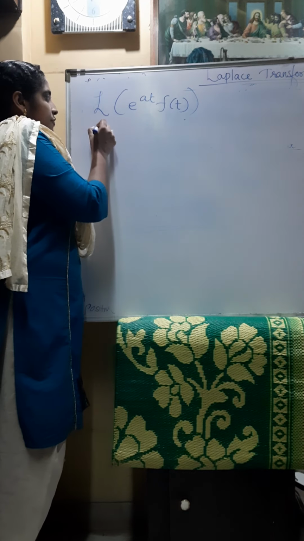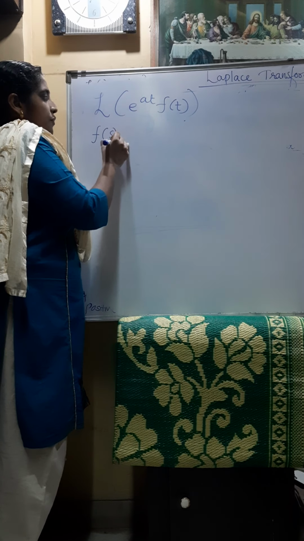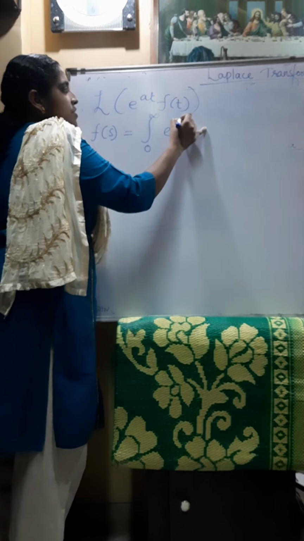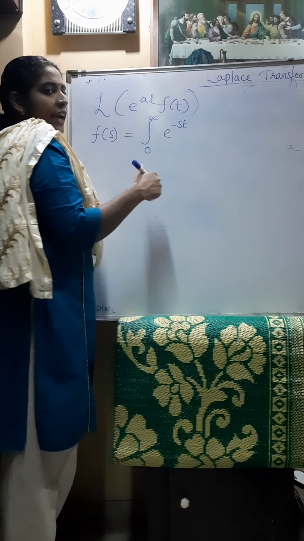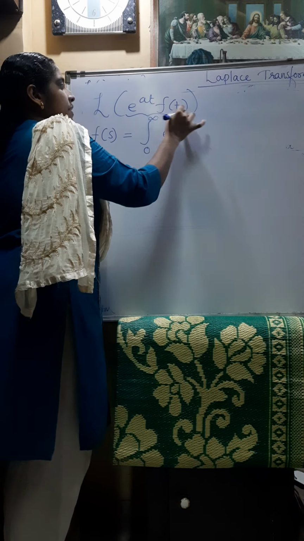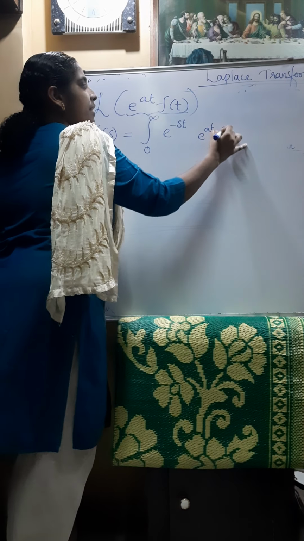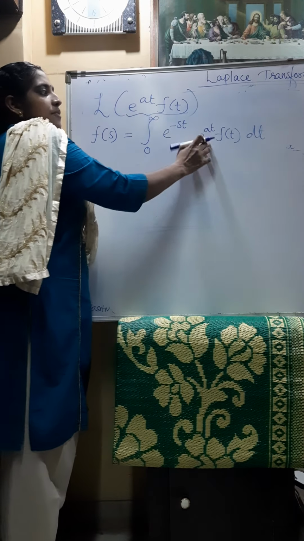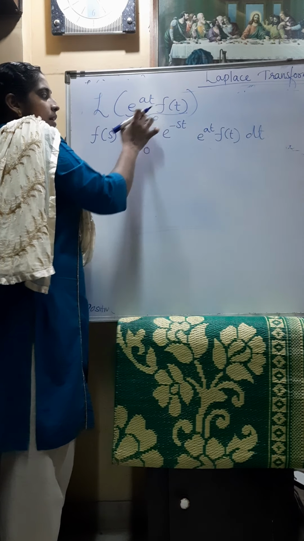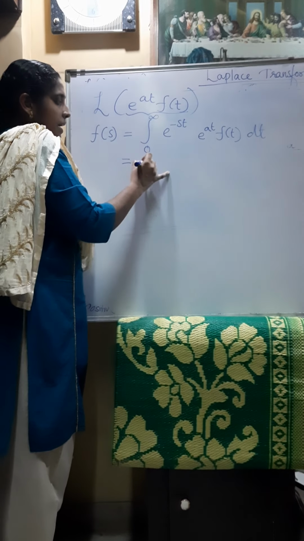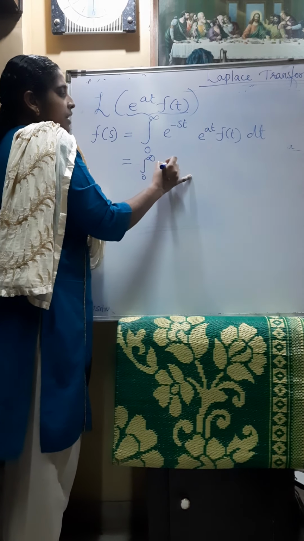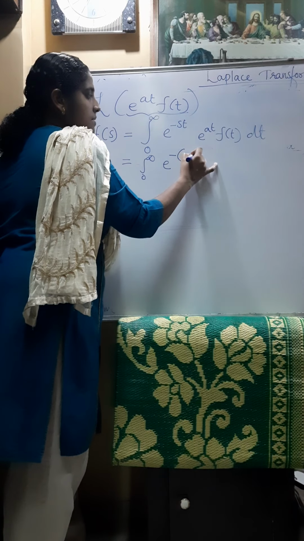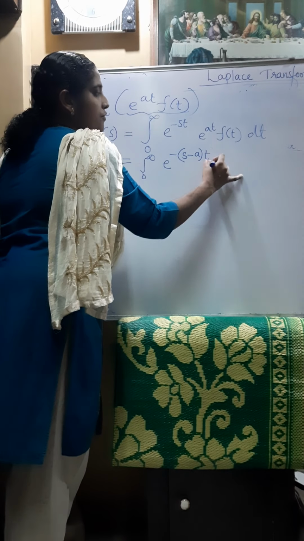Here, using the basic formula, we can write it as F of s. What is the basic formula? Integral from 0 to infinity of e raised to minus st f of t dt. Here the given function is e raised to at f of t. So using the basic formula, we can write the Laplace transform like this: integral from 0 to infinity of e raised to minus, taking these together, s minus a into t, f of t dt.